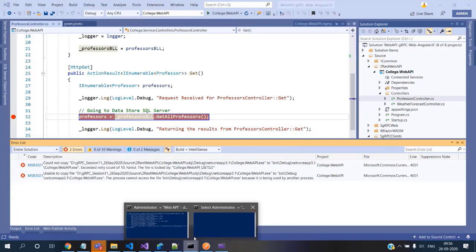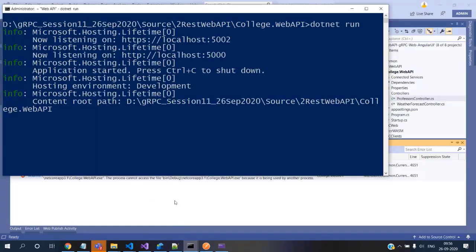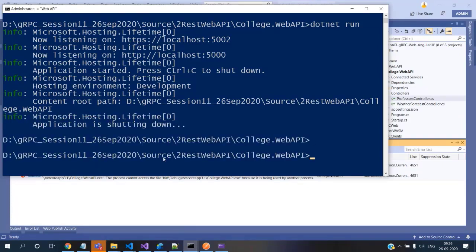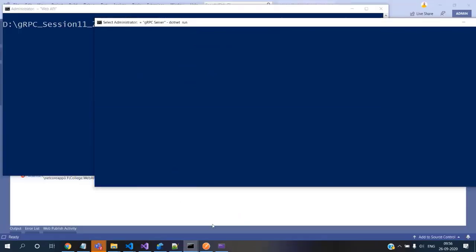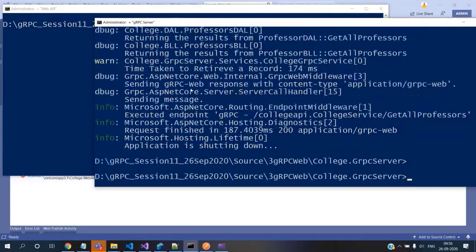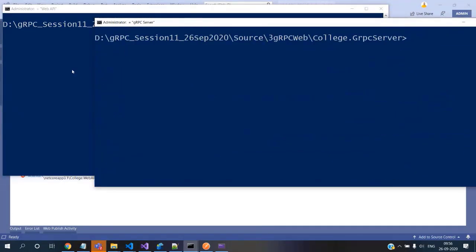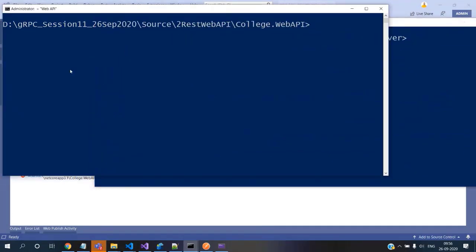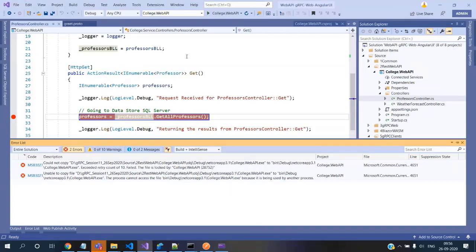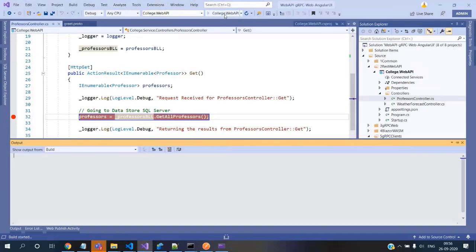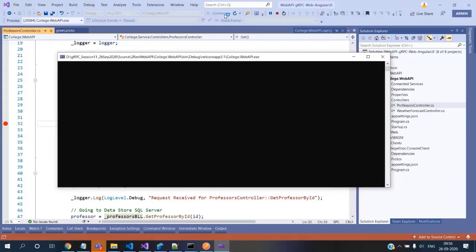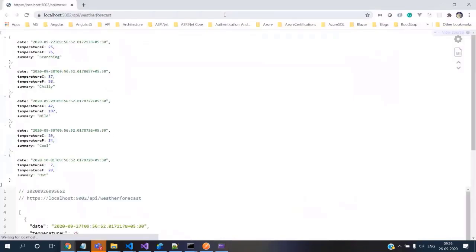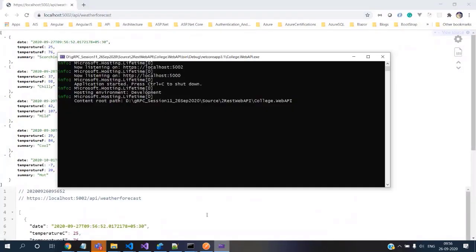Okay, this gRPC is okay. So nothing is executing. Nothing is executing. Okay, a couple of things are executing. Okay, gRPC server is free, and REST API both are free. Okay, nothing is executing. I think now it will compile. I will start this, and let's wait. Give it a minute. Okay, so we have this executing.